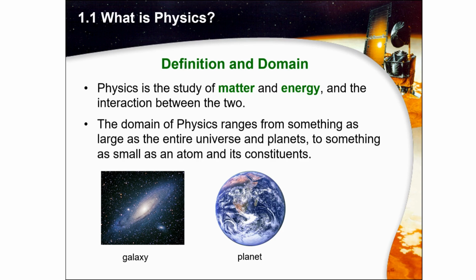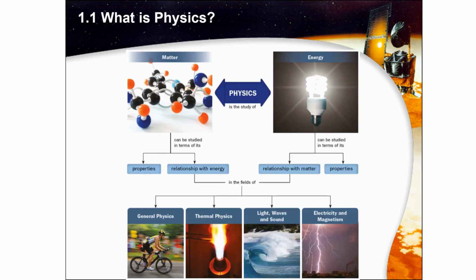So the domain of physics ranges from something as large as the entire universe and planets to something as small as an atom and its constituents. As we can see, physics is very wide because we are talking about the entire universe and the planets. And not only that, we can also talk about something as small as an atom, the smallest one, and its constituents.